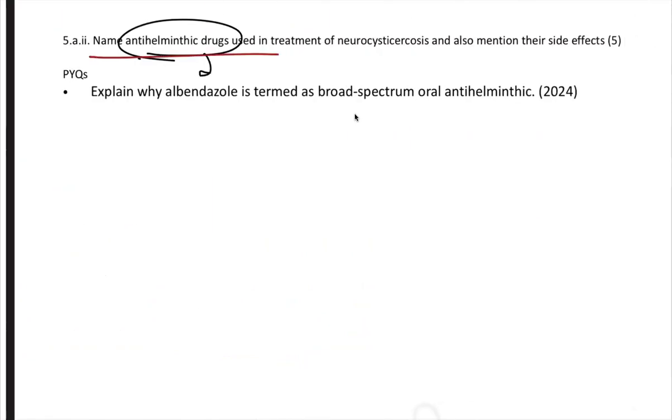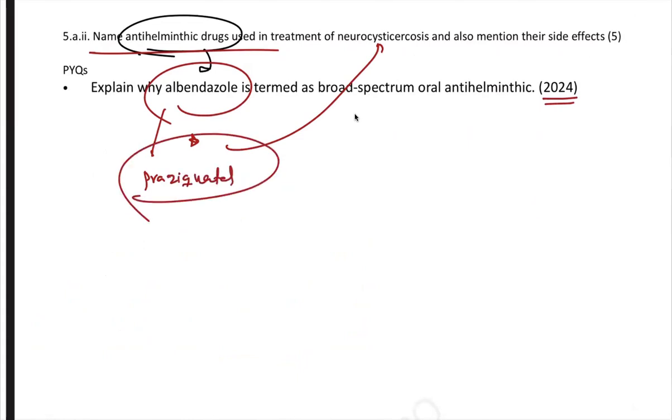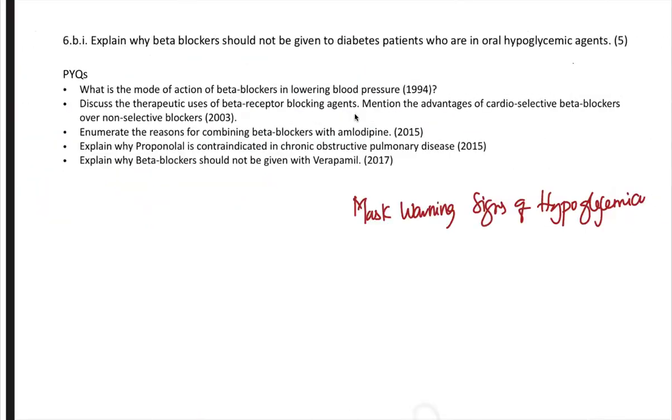Now, anti-helminthic. We were expecting in 2024 itself, they asked about albendazole. If you know that, albendazole is a drug which is used for neurocysticercosis. Along with that, the other drug which is used is praziquantel. So you just need to mention the side effects. If you read 2024 itself, along with the mechanism of action, I also covered the side effects of albendazole. Okay, so that will give you 5 marks.